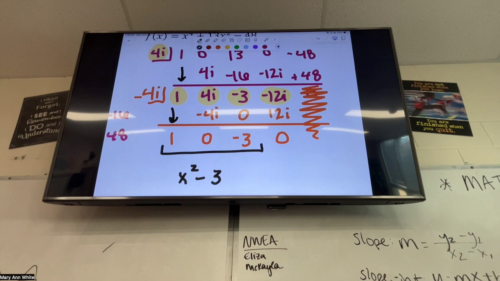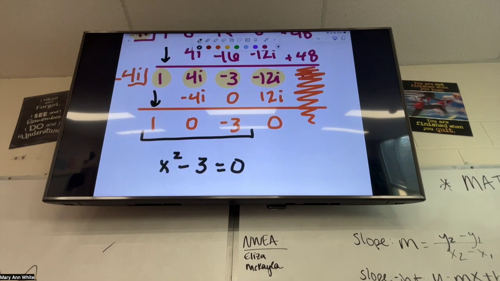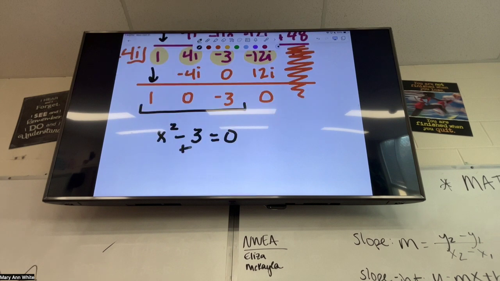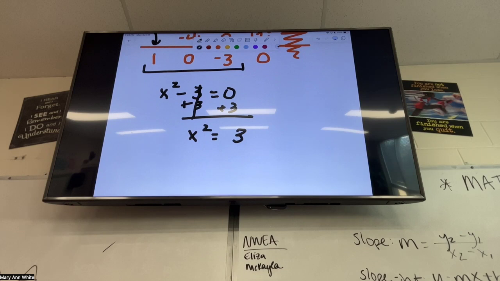Okay. We're back to the beginning of our list of things to try. We try to factor it. We try the quadratic formula. Another thing that I don't normally write, but you could also think of it, is you could just solve this. How would I solve that to get x squared by itself? Add 3. We can't factor because 3 is not a perfect square. If it was 9, we would do x plus 3, x minus 3. But 3 is not a perfect square, so I have to solve this all the way out.